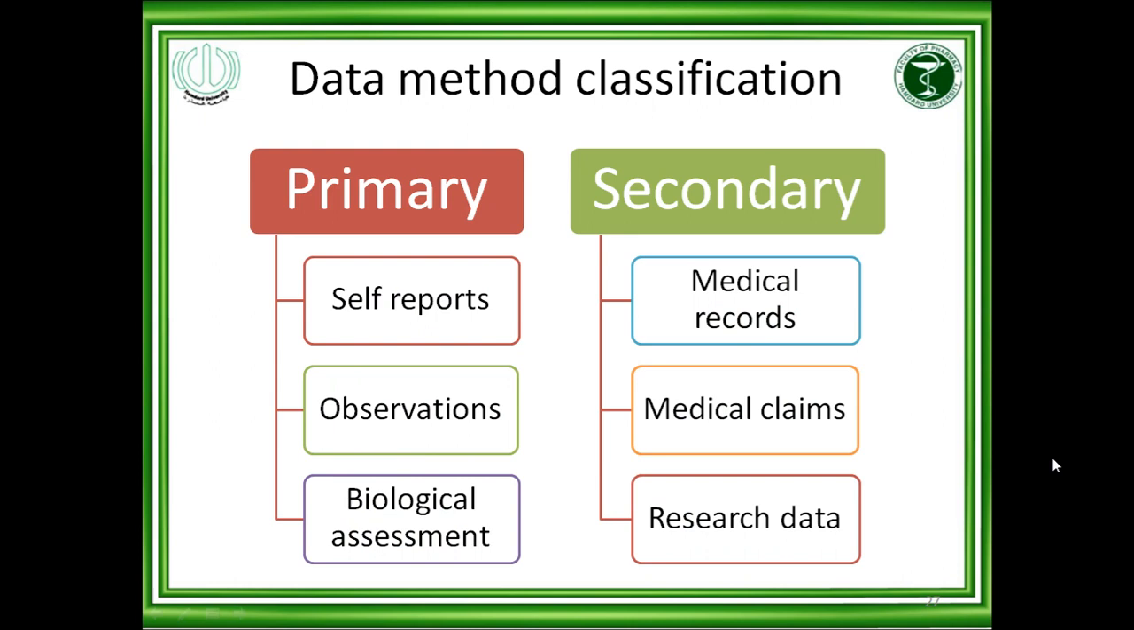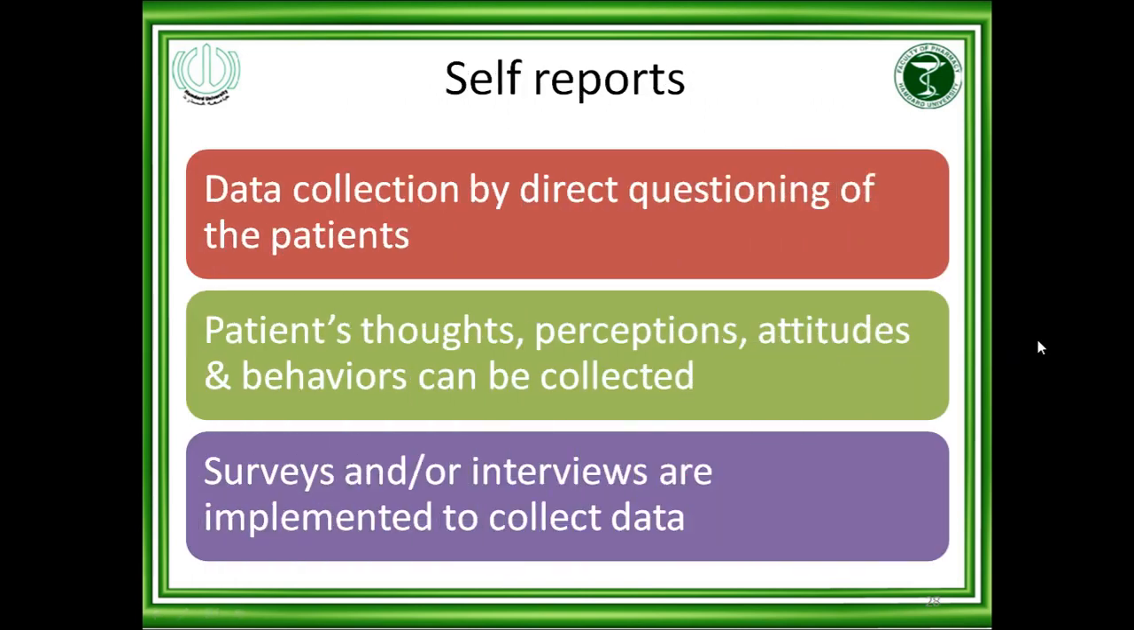Data methods that we already discussed. Primary methods: self-report, observation, biological assessments. Secondary methods: medical records, medical claims, and research data. This data we are collecting for our own research prospectively. Self-reports: data collection by direct questioning of the patients.